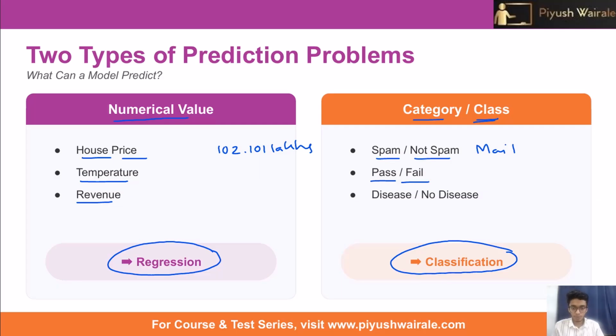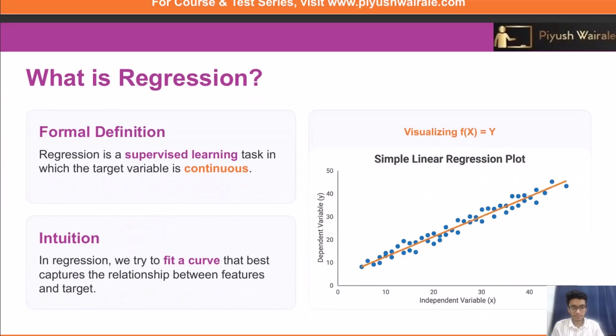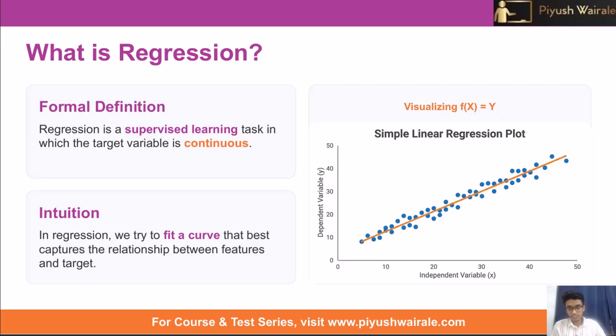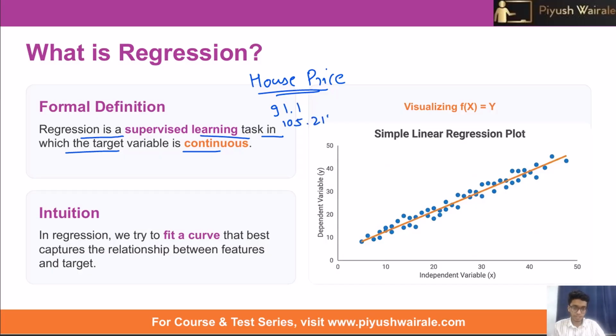Now moving toward what is regression. Regression is a supervised learning task in which the target variable is continuous, as we just saw in the last video with the example of house price prediction. House price can be any continuous value. It can be 91.1, it can be 105.21. These kinds of values we can take in a supervised learning algorithm, and that algorithm is regression.